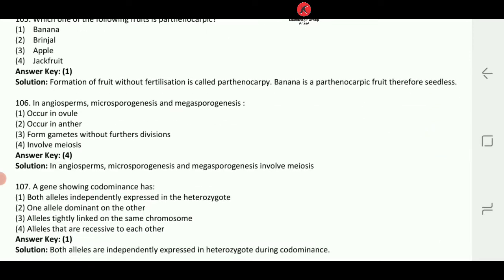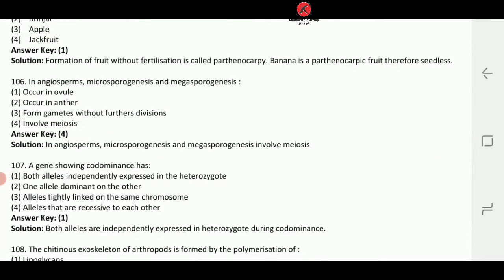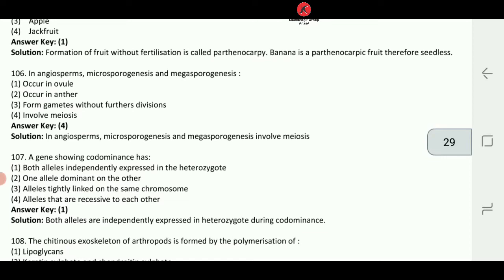Next one, question number 106. In angiosperms, microsporogenesis and megasporogenesis. Okay, angiosperms in the sense flowering plants, occur in, chalo let's look at the options. Occur in ovule, occur in anther, form gametes without further division, involves meiosis. Okay, तो angiosperms में क्या पूछा है? Microsporogenesis, that is formation of microspore, megasporogenesis, that is formation of your megaspore, and both processes involve meiosis.